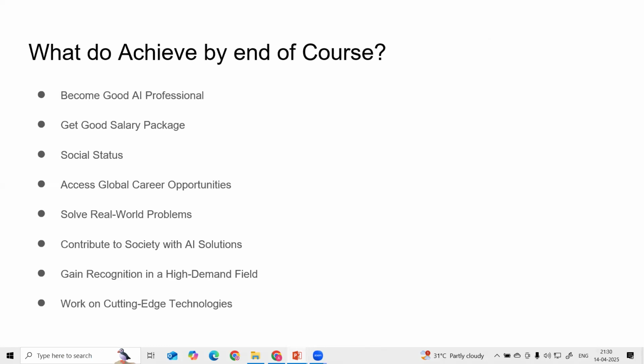And what do you achieve by the end of the course? Here we become good AI professionals, get a good salary package in data science and AI, and also gain social status. You get access to global career opportunities, because AI is booming everywhere and every industry and business wants to integrate AI applications. Then we solve real-time problems, contribute to society with AI solutions, gain recognition in a high-demand field, and work on cutting-edge technology. These are the achievements at the end of this course.